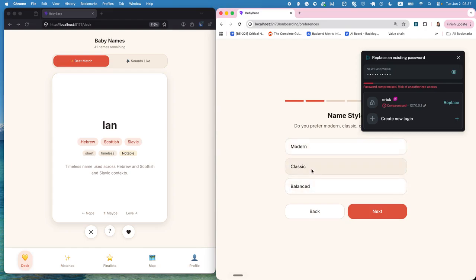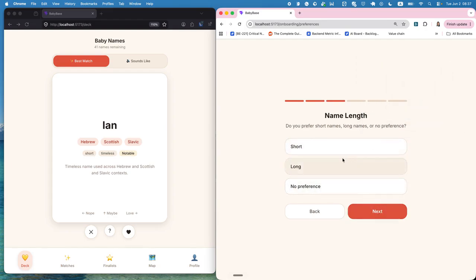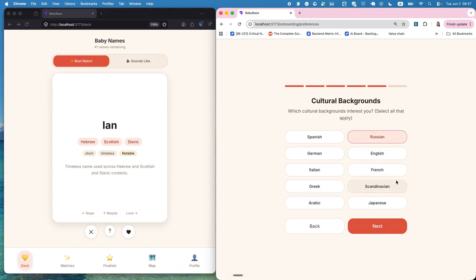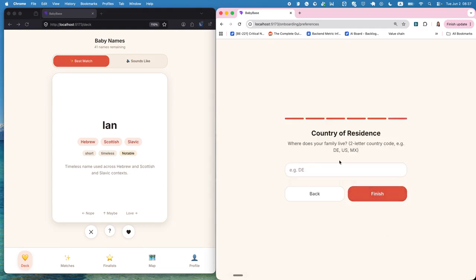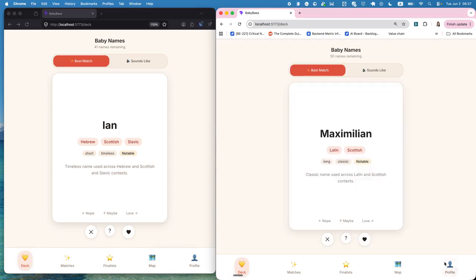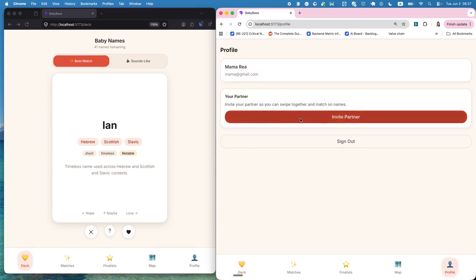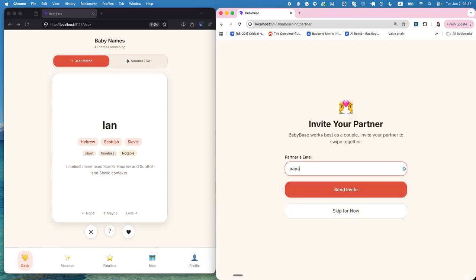Let's say she has different opinions, right? So she wants more classic names. So she wants longer names, historical significant, yeah, very important. And of course, she wants Russian and English names. And that's it. Okay, so she also lives here with me. Okay, and then we can invite the partner. So yeah, she's going to invite me.